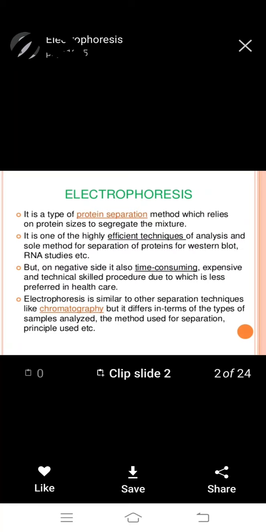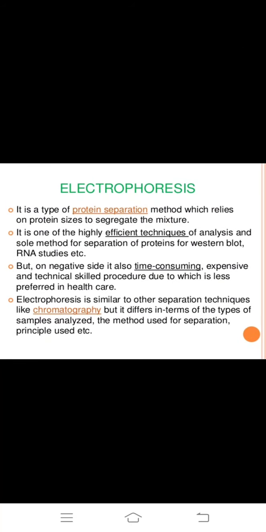But on the negative side, it is also time consuming, expensive, and requires technical skill, due to which it is less preferred in healthcare.